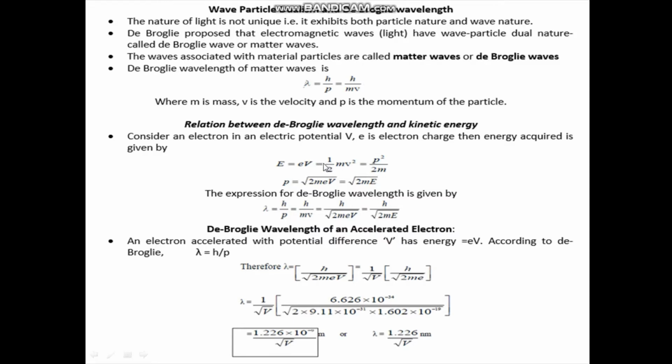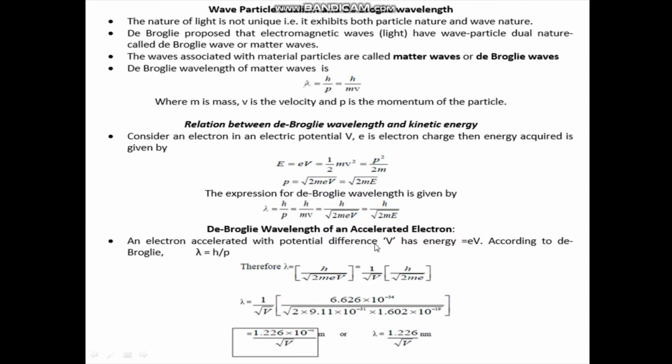Here capital V is the potential difference applied and small v is the velocity. Therefore p is root of 2meV, and this eV we know is the energy E, so p is equal to root of 2mE. So the expression for de Broglie wavelength is lambda equal to h by root of 2mE.